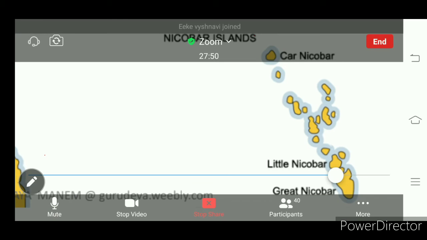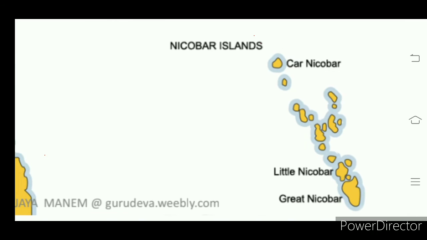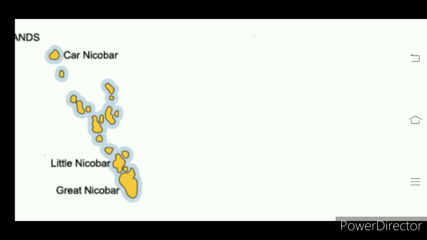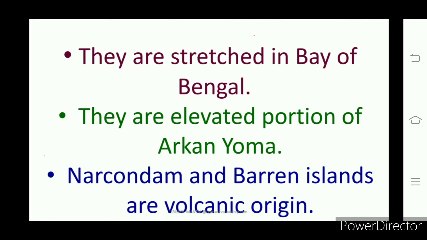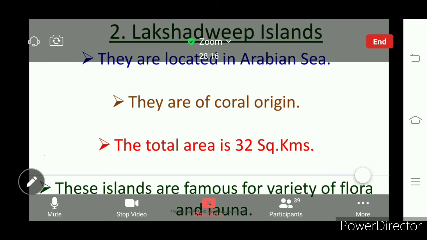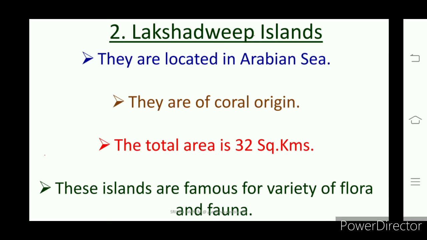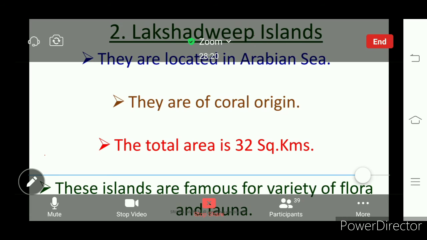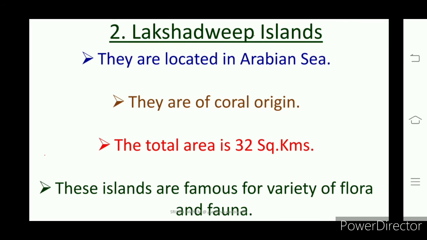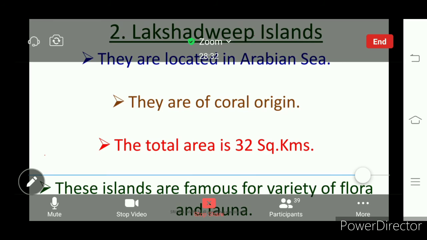Next, we see the Lakshadweep Islands, which are coral in origin. Lakshadweep Islands are in the Arabian Sea, with a total area of 32 square kilometers. These are coral in origin.